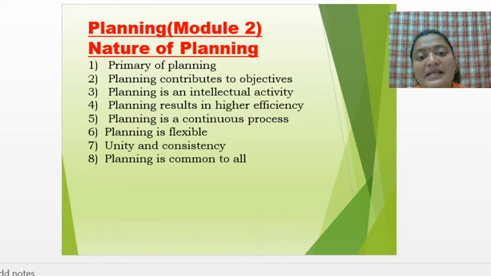Then, planning results in higher efficiency. For this you need to remember that in higher efficiency two terms have been given, input and output ratio. They need to decide what the input and output ratio is. Input means whatever we receive, like the raw materials which a company receives, that is in the form of input. And output means the result which the company will give. So planning results in higher efficiency, depending upon the input and output ratio.